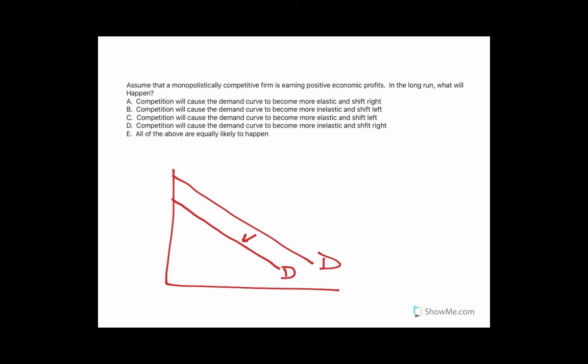As far as elasticity goes, there are more substitutes, more options for these people to choose from. They're going to be less inclined to only purchase from one. And so the demand curve becomes more elastic because each consumer has more variety to choose from. Looking at the answers, we can see that C reflects that competition will cause the demand curve to become more elastic, as it did with the blue one here, and shift to the left because each individual firm has less market share in this market in the long run.